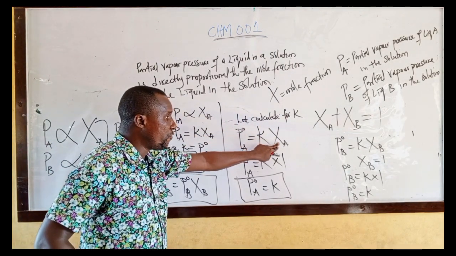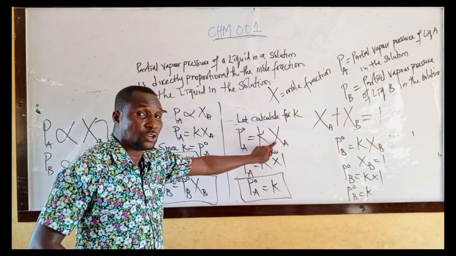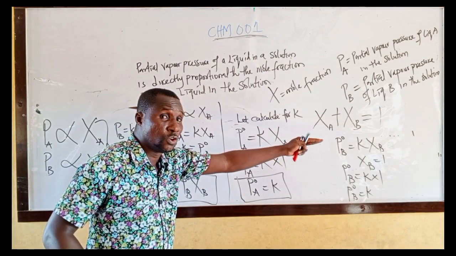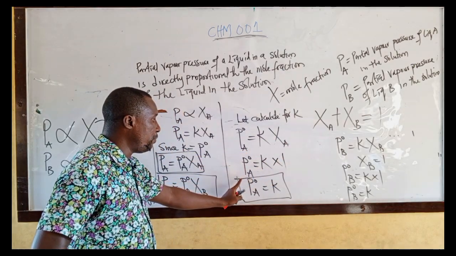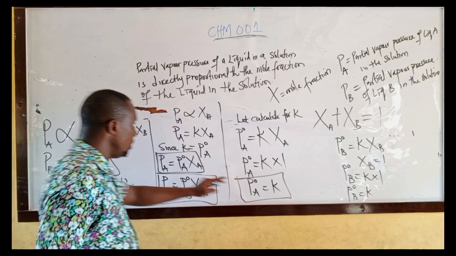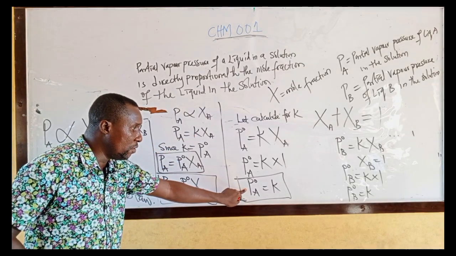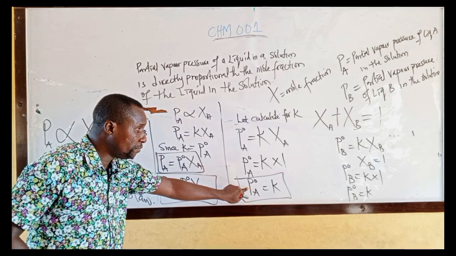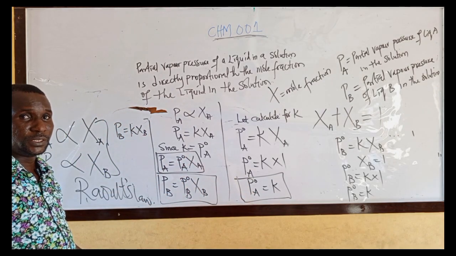I know that when mole fraction of A is 0, mole fraction of B will be 1. When mole fraction of A is 1, mole fraction of B will be 0. Then change mole fraction of A to 1. We have P naught A equal to K. Then go back to this law. Anywhere you see K, change it to the vapor pressure of our pure liquid. Then you have this. Please take note.